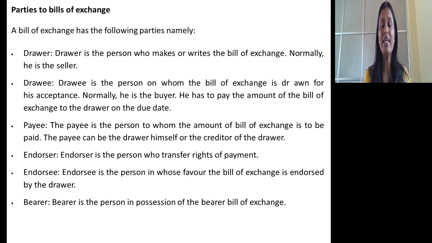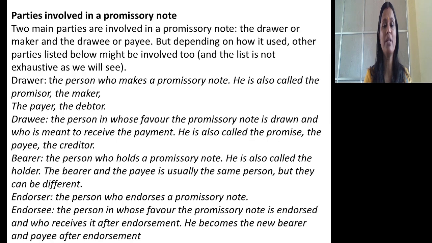So try to understand. In case you sold goods on credit basis, you draw the bill in the name of your buyer. But you purchased goods on credit basis from someone. What you will do is, whatever bill you have, you will not collect that amount on the due date. Instead, you will transfer the right to get that payment to your creditor. So then you are endorser, and your creditor will become endorsee. Bearer. Bearer is the person in possession of a bearer bill of exchange. So these are all the parties involved in bills of exchange.